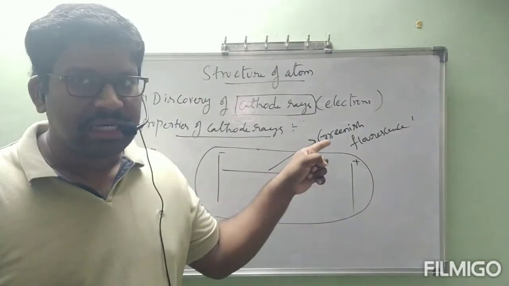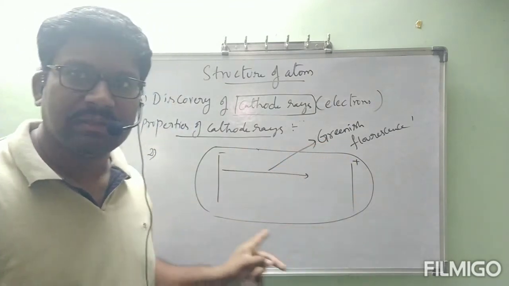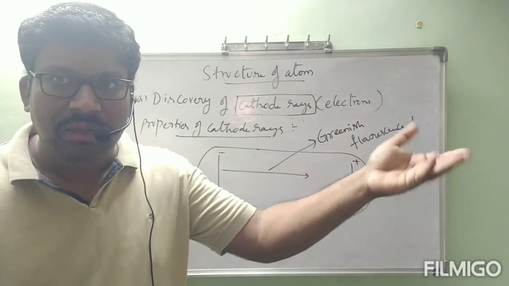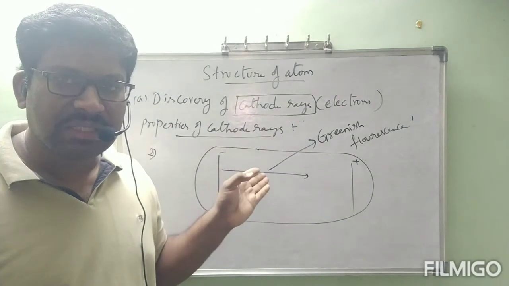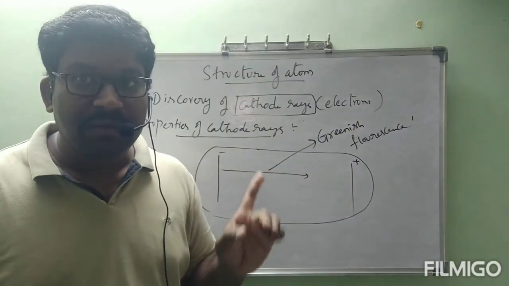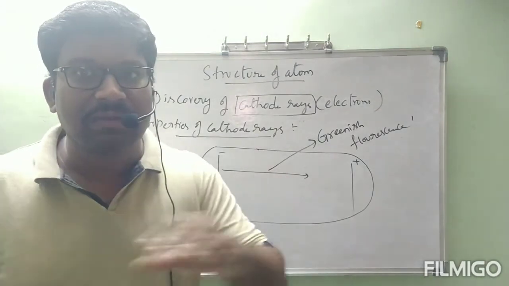That color, greenish fluorescence or pink fluorescence, depends on the nature of the glass. If cathode rays fall on another type of glass, you might get pink color. On the glass we are using now, if cathode rays fall, we will get greenish fluorescence. By using this greenish fluorescence, we can say that they are moving from cathode to anode.